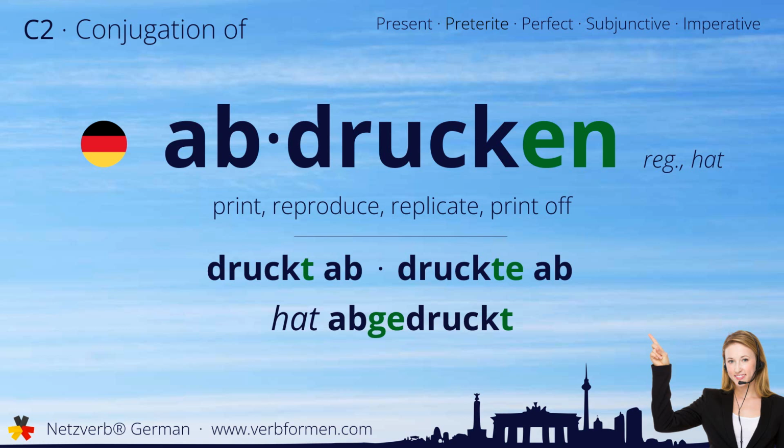Today we're going to learn how to conjugate the German verb abdrucken. Watch and listen to the forms carefully. Let's start with the stem forms. Druckt ab, druckte ab, hat abgedruckt.